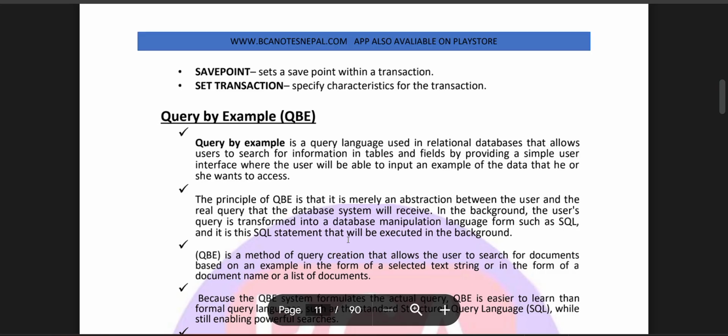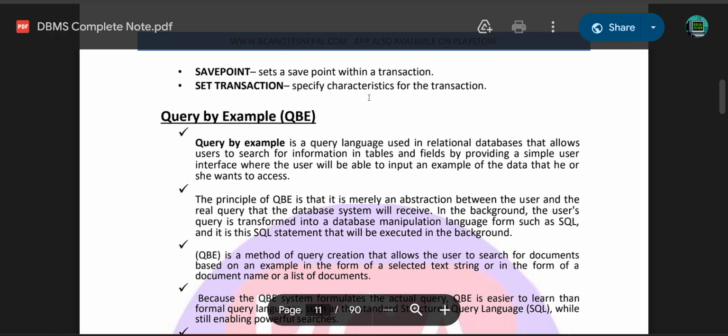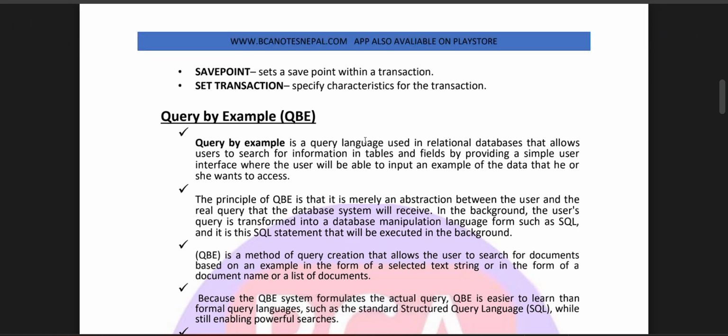Query by example, QBE. Query by example is a query language used in relational databases that allows users to search for information in tables and fields by providing a simple user interface where the user can input an example of the data they want to access. The principle of QBE is that it is merely an abstraction between the user and the real query that the database system will receive. In the background, the user's query is transformed into a data manipulation language such as SQL, in the SQL statement that will be executed.